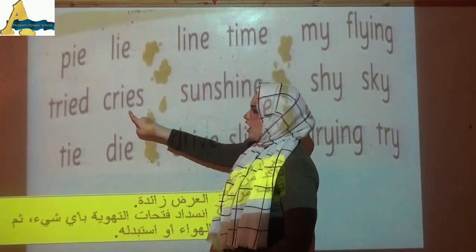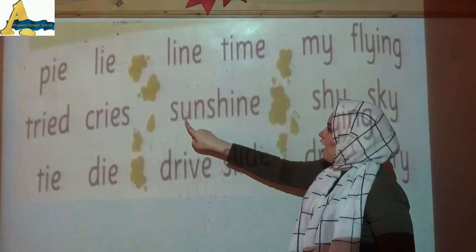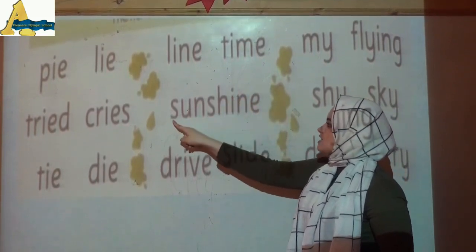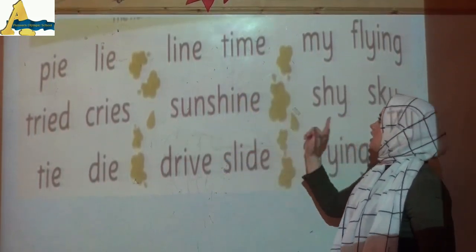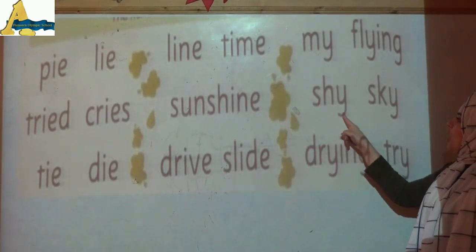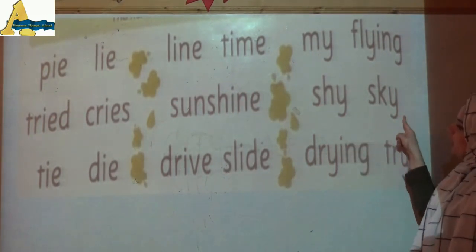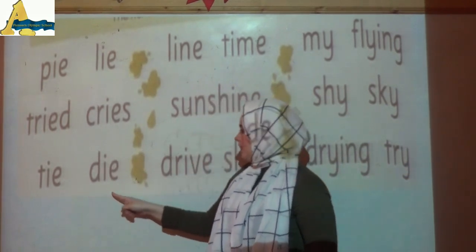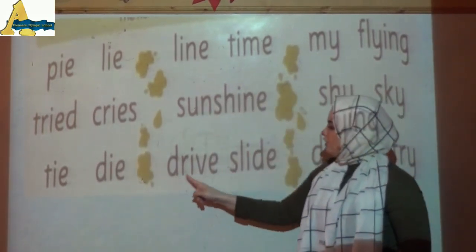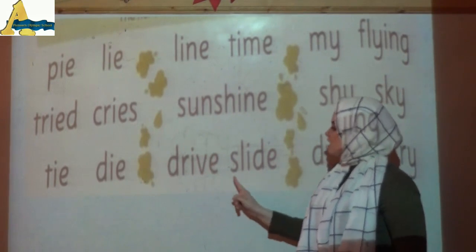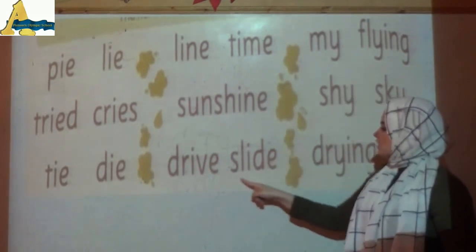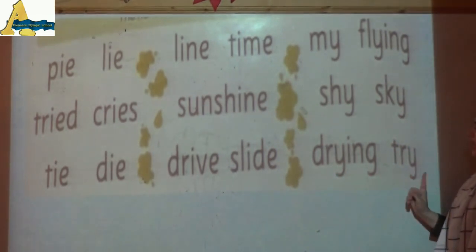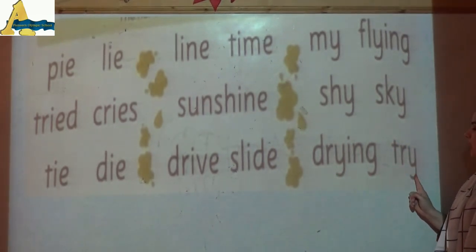I, cries. Here, I, shy. Sky. Here, I, tie. Die. Here, I, drive. Slide. Drying. And the last one, I.